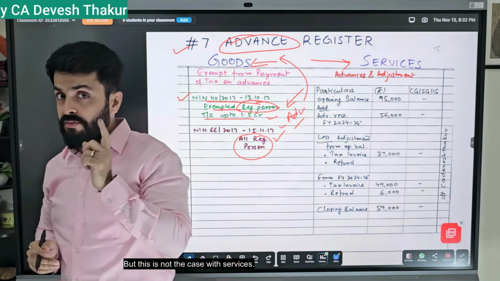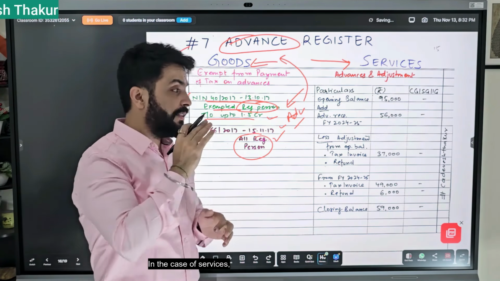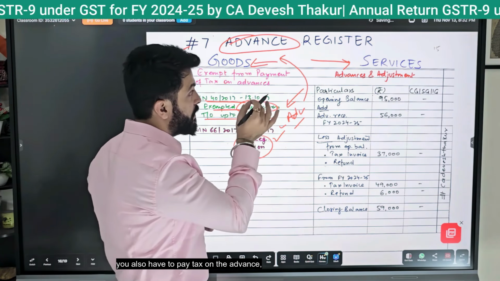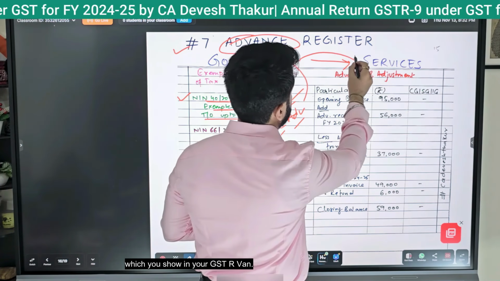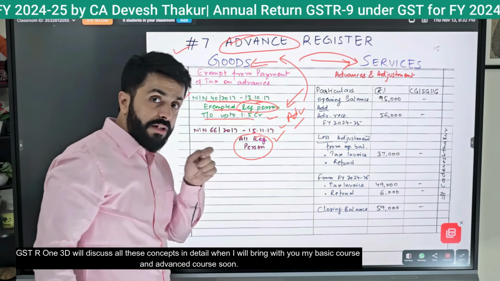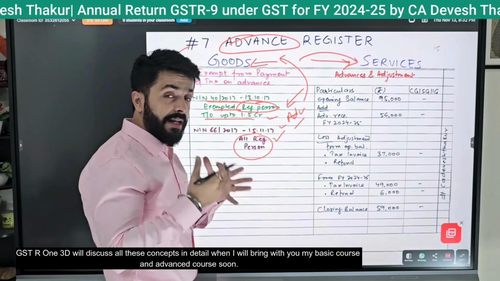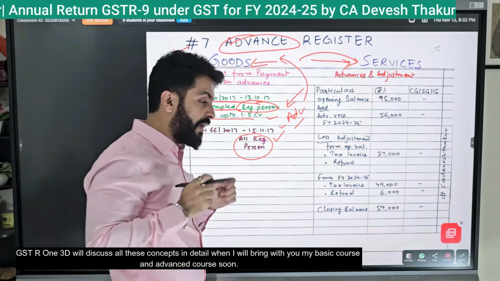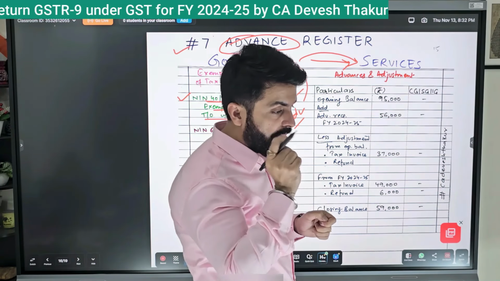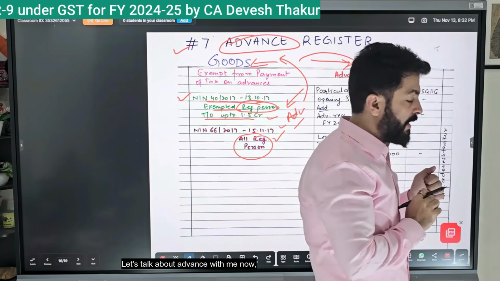But this is not the case with services. In the case of services, you also have to pay tax on the advance, which you show in your GSTR-1 and GSTR-3B. We will discuss all these concepts in detail when I bring my basic course and advanced course to you soon. Stay tuned! Let's talk about advance with me now.